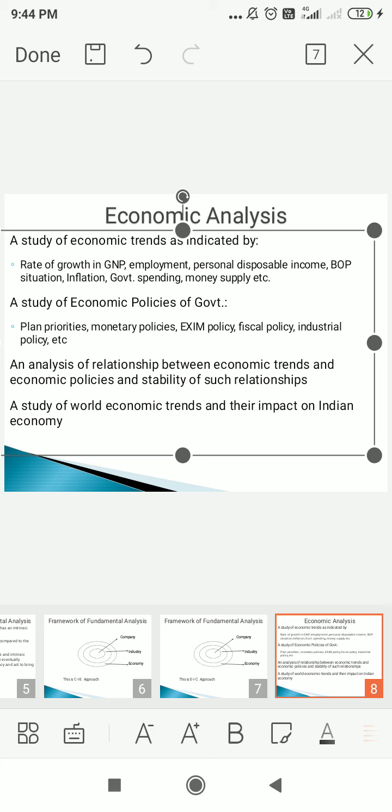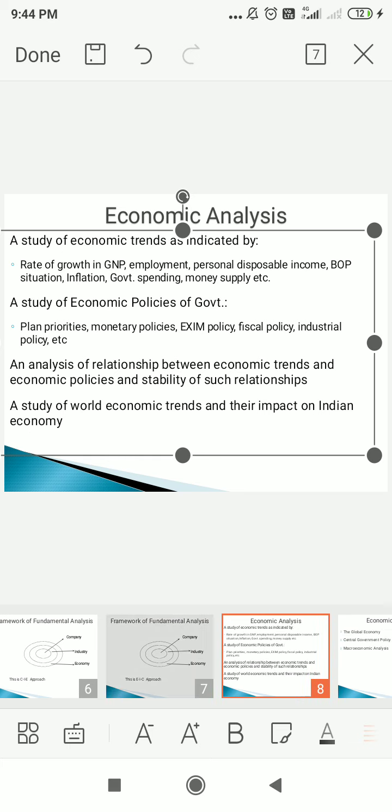We know that when the GDP level increases, we can understand our economic level. Again, if savings increase, then that person will become an investor, so the savings and investment rate will increase. Again inflation, interest rate, the union budget, and the tax structure system, you can get an idea. With the help of these we can understand economic factors, and with their help we can analyze the economic situation.